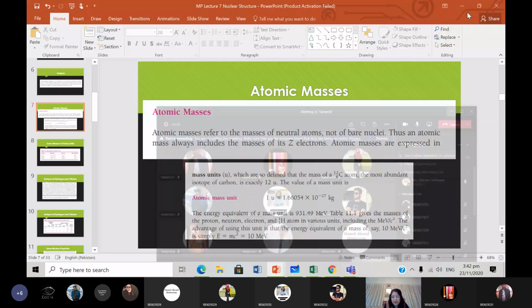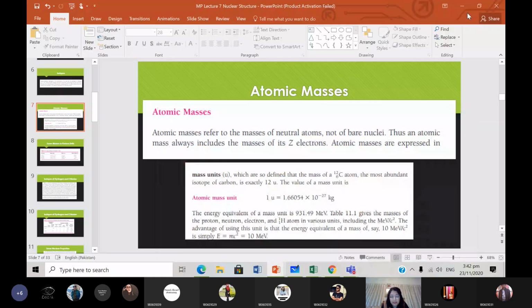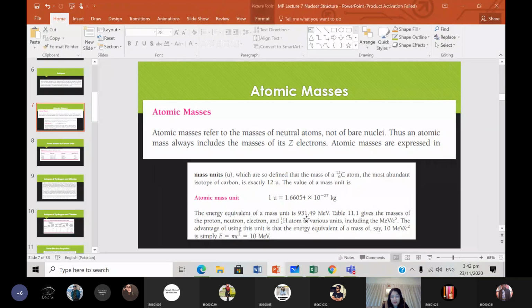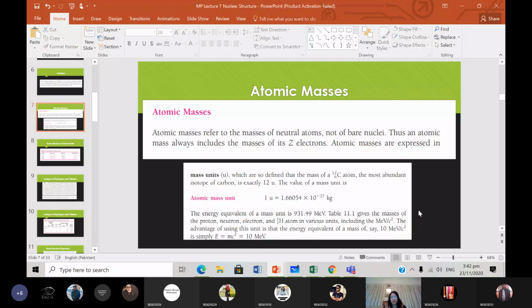Okay, anyway, so we're saying over here, the energy equivalent of a mass unit is 931.49 mega electron volts. We know that energy can be measured in terms of electron volts or joules, okay? So the energy equivalent of a mass unit, we know that E is equal to mc square, right? So that means that energy and mass can be interchanged with one another. In that situation, the energy equivalent of one mass unit will be equal to 931.49 mega electron volts, okay? So if I give you some calculations to do, I would give you this value, that this is the energy equivalent of a mass unit.